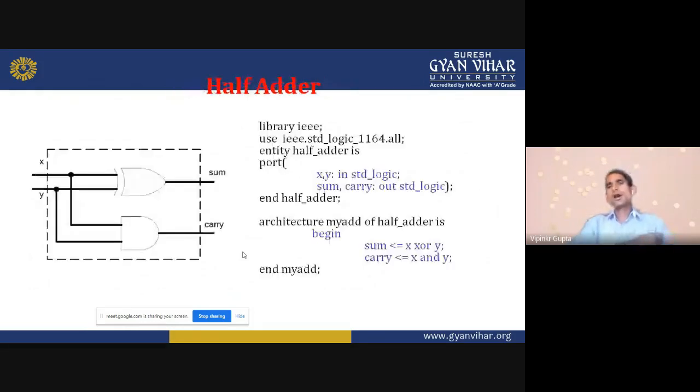So first of all, I will come to the half adder. What is the purpose of half adder? Why do we go for the half adder? Suppose that I have two numbers. First one is 1 and second one is 0. So how will we add? Using a half adder we can do it like that. So this is the hardware description language. So we need the circuit diagram of that half adder.